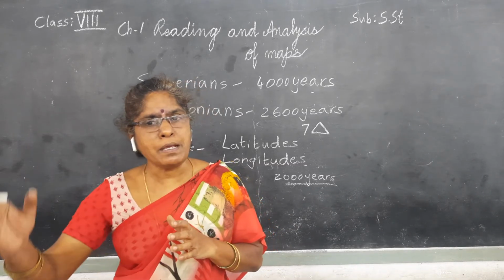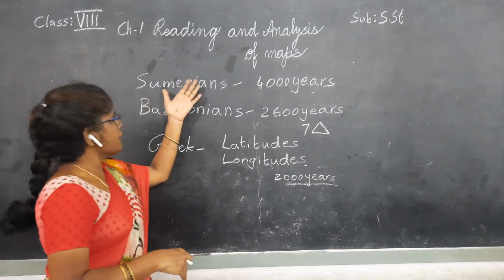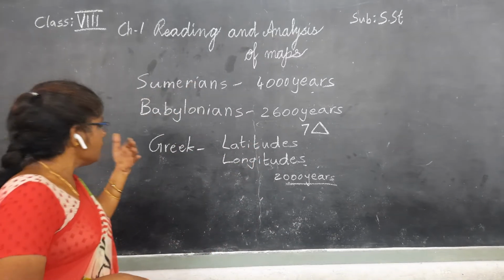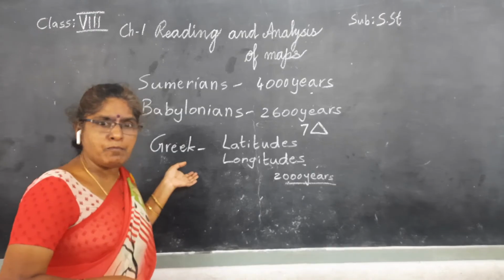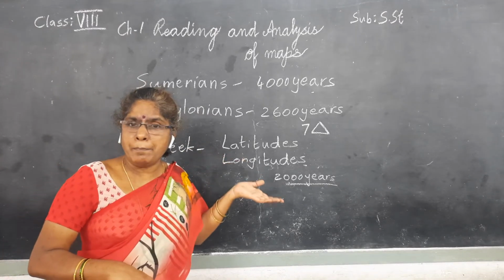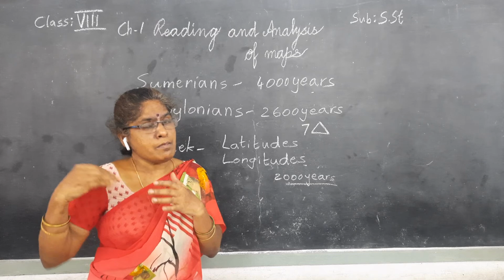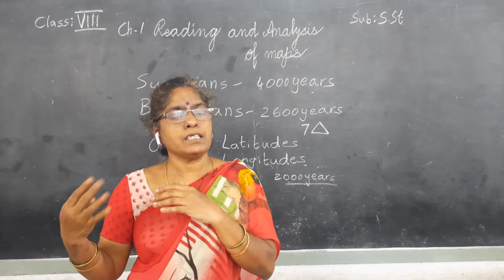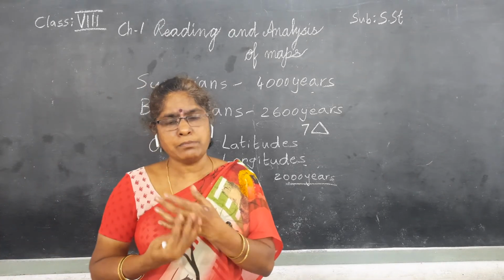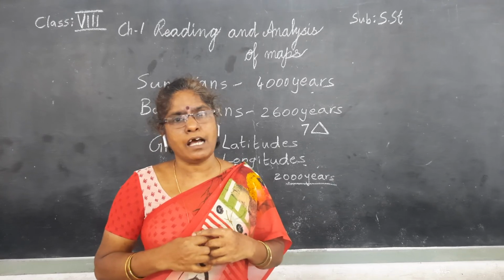Afterwards, so many people followed. First, Sumerians prepared maps. Next, Babylonians prepared. Next, Greek people followed and also prepared maps. Slowly, the remaining countries also started preparing maps. That we will discuss in the next class. Thank you, children.